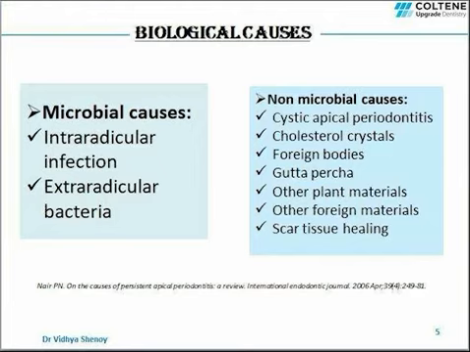Foreign bodies such as gutta-percha, cotton pieces that we use to seal the tooth, or food particles that might have entered the canal during in-between appointments, or any restorative material, sealers or calcium hydroxide, all these things can lead to inflammatory reaction in the periapical region and prevent healing.